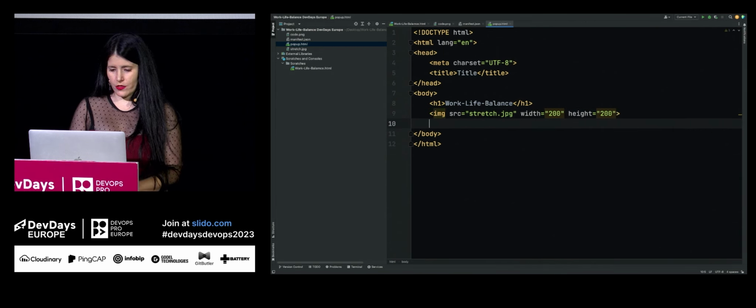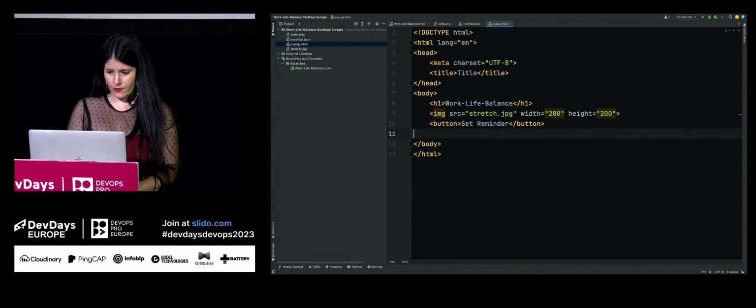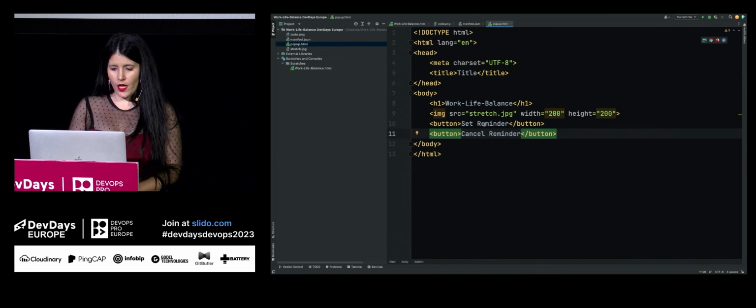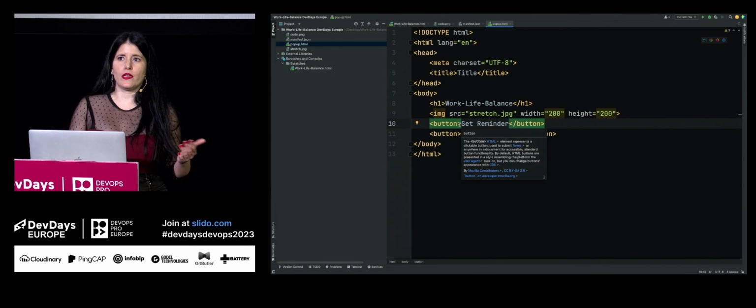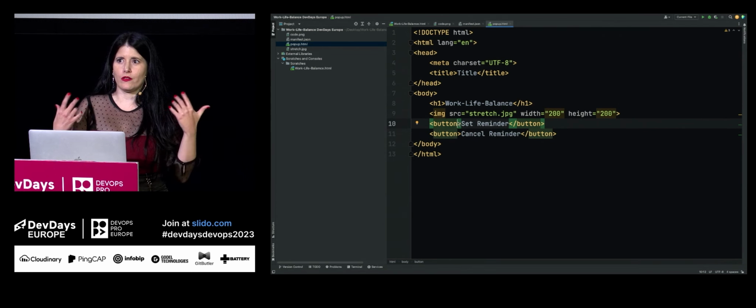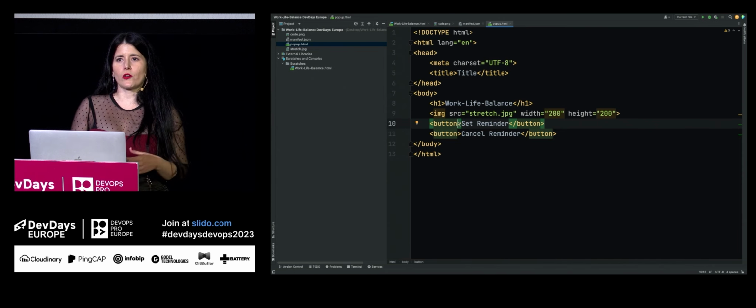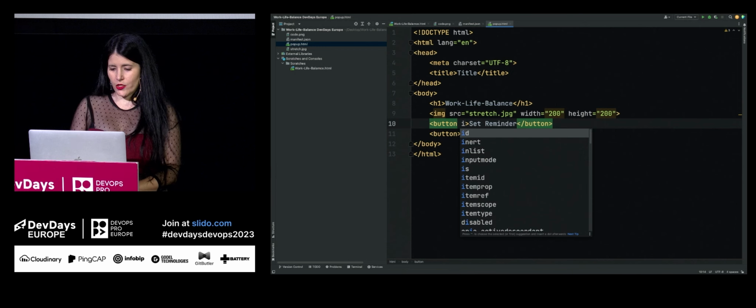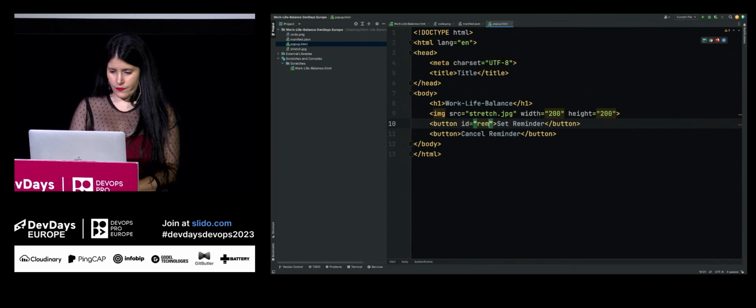And I want to add two buttons, one for setting the reminder to take a break and the other one for canceling it. And we should provide IDs to those buttons. That way in the popup JS file, which we're about to create, we can use the document API to get the element by this ID. So let's call it reminder. And let's call this, as you might have guessed, cancel.